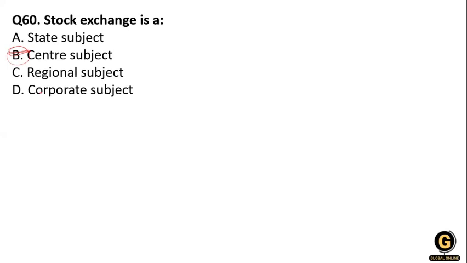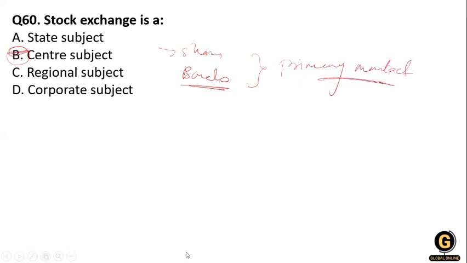The securities issued by the company, such as shares and bonds, are traded on the stock exchange. Clear? And you know that this is related to your primary market. Okay, stock exchange. Clear?